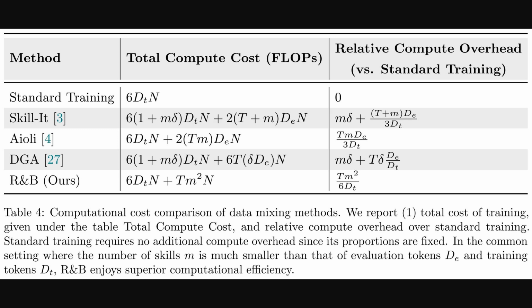It compares different data mixing methods, showing their total compute cost in FLOPs, which are floating point operations, a measure of computational work, and, critically, their relative compute overhead compared to standard training. The regroup and balance framework has a remarkably simple overhead term here. This simplicity is especially beneficial when the number of skills or domains, denoted M, is much smaller than the volume of evaluation tokens or training tokens, leading to that dramatically lower computational cost we discussed earlier.